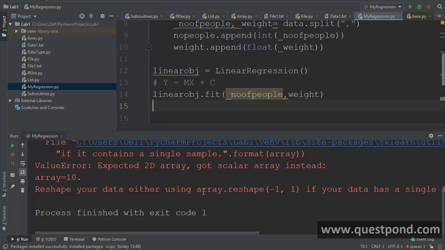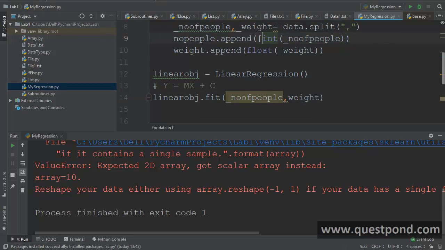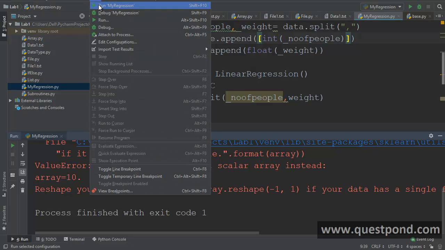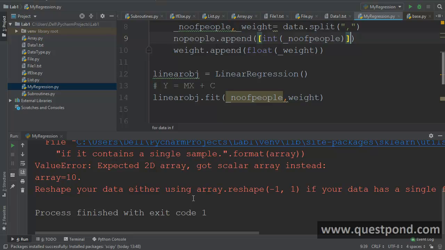You can see it is showing me an exception saying expected 2D array. This number of people, he is expecting it as a 2D array. So what I'm going to do here is create an array of an array. I'm going to put this square bracket out here, which will make the number of people a 2D array. 2D array means in a single element you have multiple array collections. With this, at least let me see if my model gets trained.